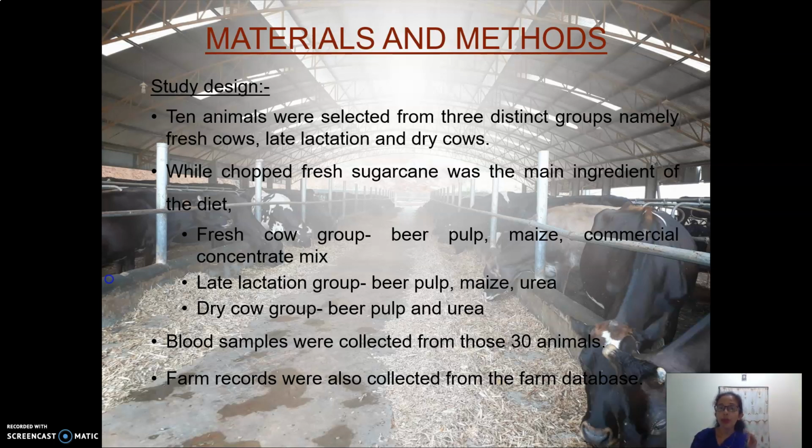While chopped fresh sugarcane was the main ingredient of the diet, the fresh cow group was fed with beer pulp, maize and commercial concentrate mix, and the late lactation group was fed with beer pulp, maize and urea, and the dry cow group was fed with beer pulp and urea. Then blood samples were collected from those 30 animals, and farm records were collected from the farm database.